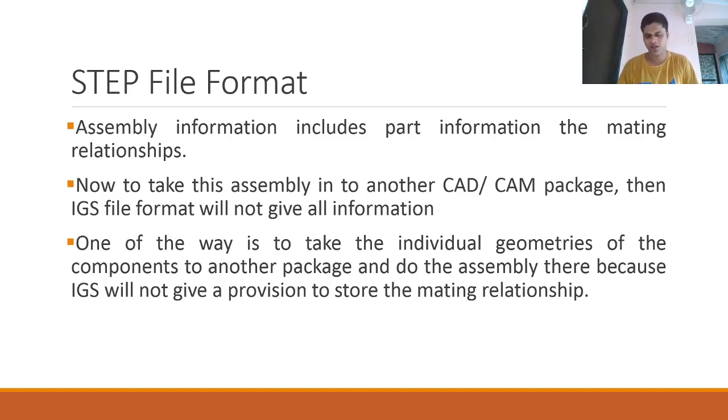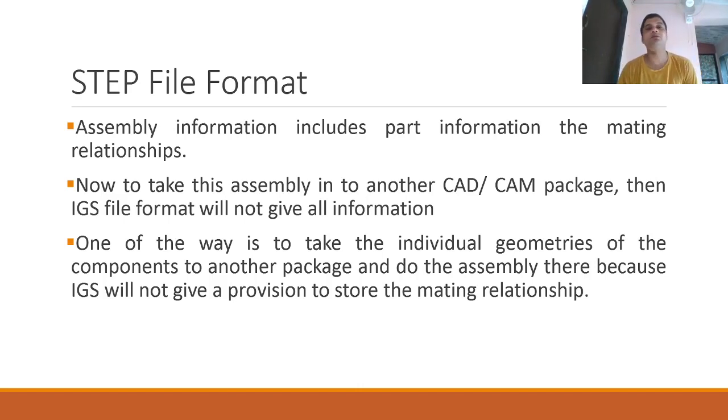So assembly information means what? Two parts, and how they are related with each other. They are related with some mating relationships. Those mating relationships get associated with the assembly file when you import the parts in an assembly environment and assemble them.